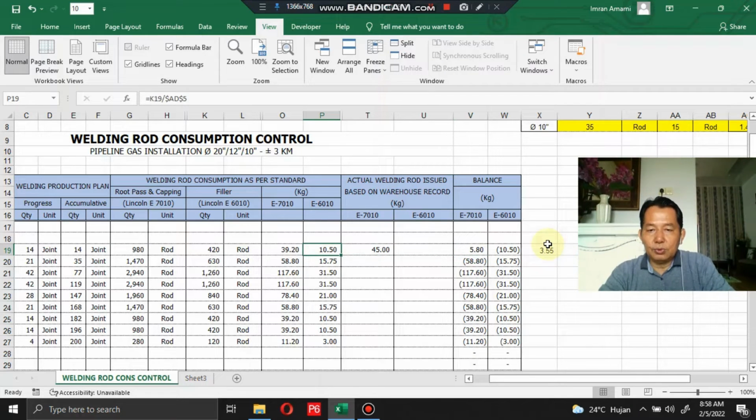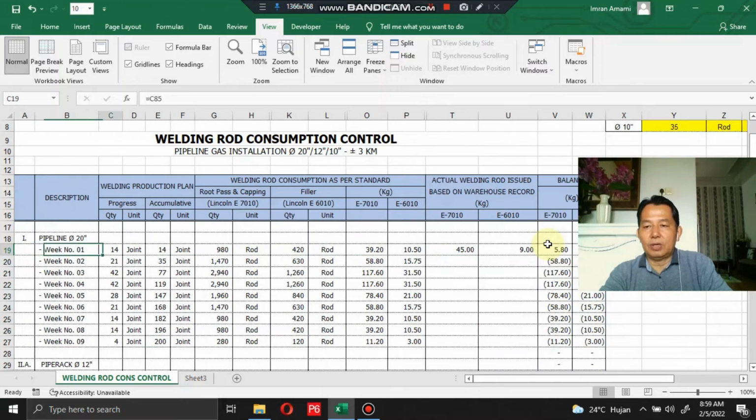Okay, so for the filler work, let's say the actual welding rod issued based on warehouse records, we only use 9. So in this section a negative number, 1.50, means this is good. What does it mean? You save on the actual welding rod consumption, and it means you save project cost also.